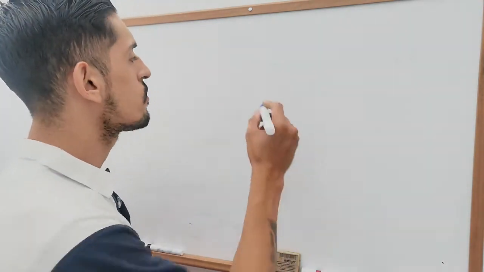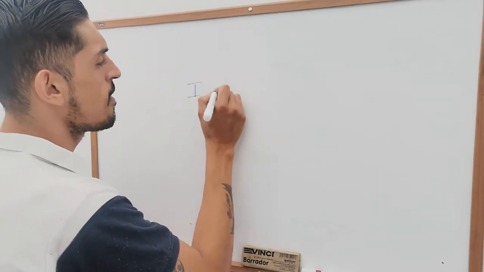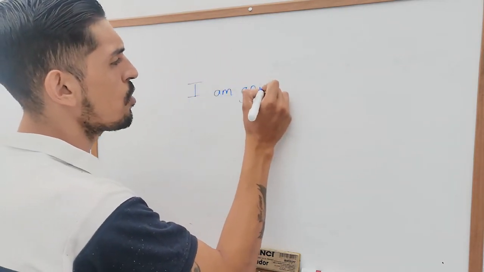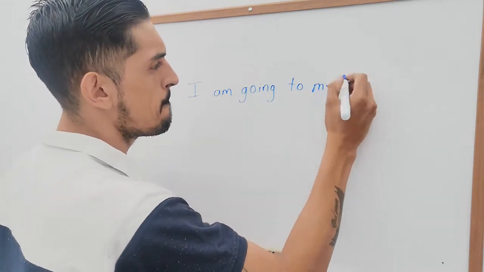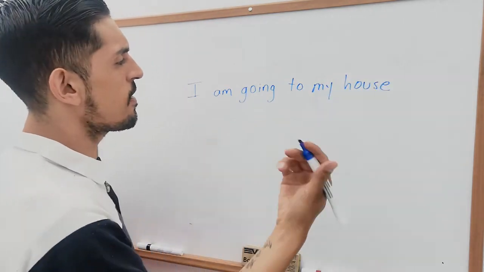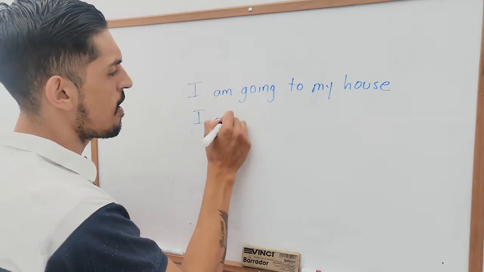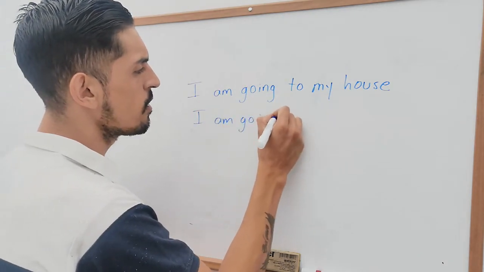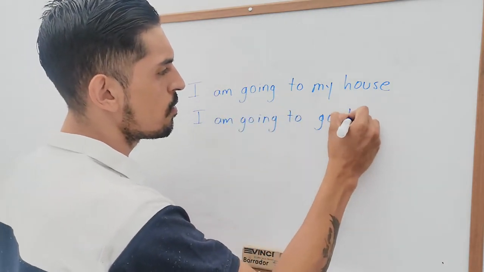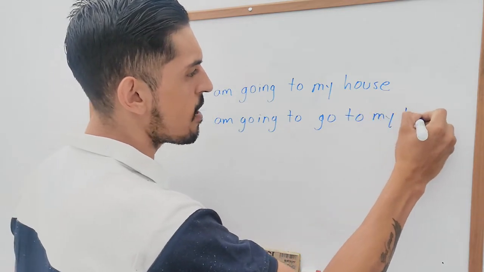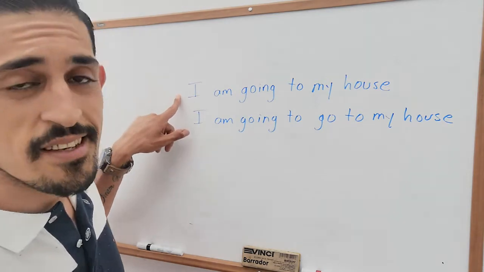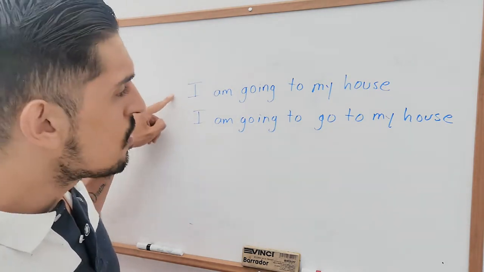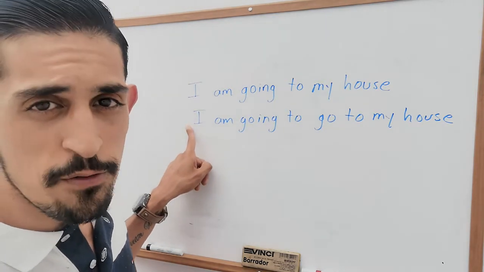Check this out. If I say, I am going to my house, and then I say, I am going to go to my house, there is a difference. The first sentence is present continuous. The second sentence is simple future.